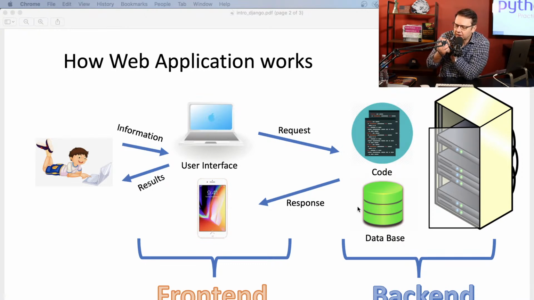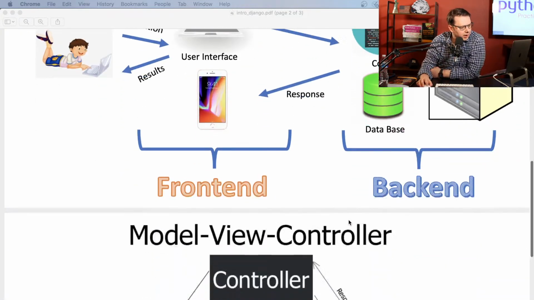So you see, you could use Django as a back end or as a front end, or you can combine them. Again, the front end comes from HTML templates, and I'll show you how it's done today.